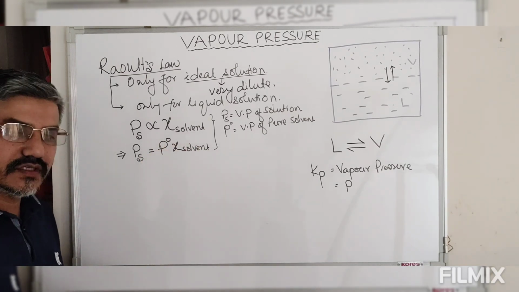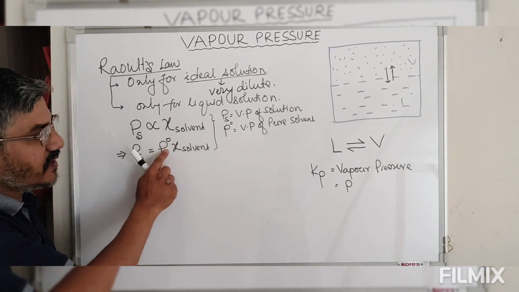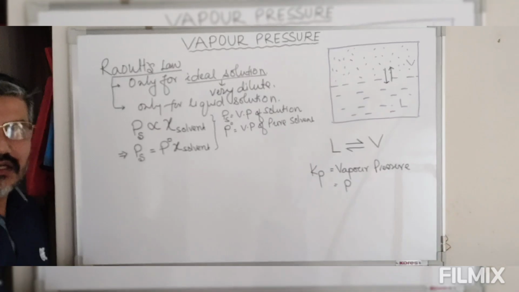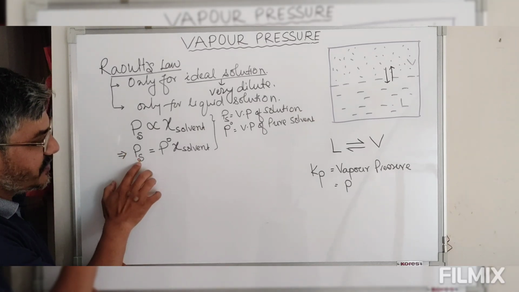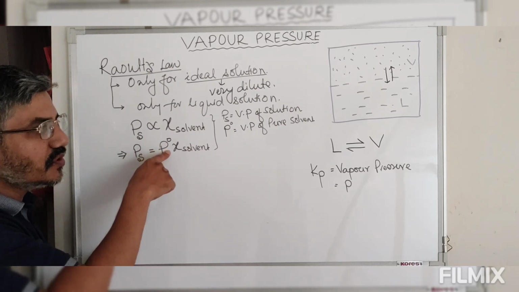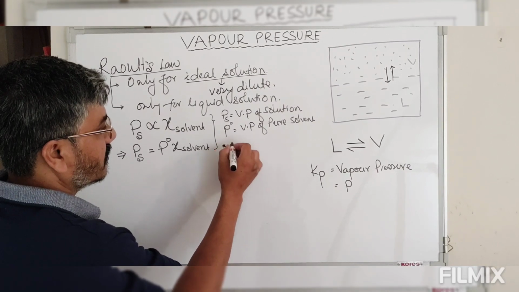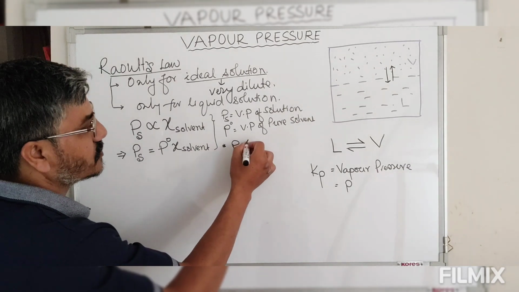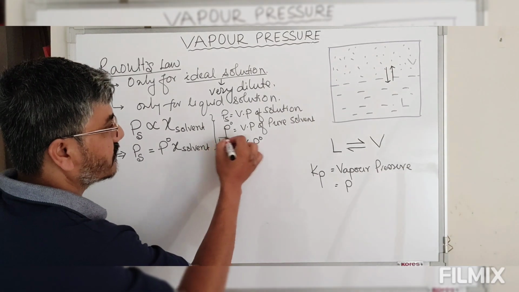So if this mole fraction is less than 1, that means some quantity multiplied by another quantity which is less than 1 will always be a smaller value. That means we say that this vapor pressure of solution is always less than the vapor pressure of pure solvent. So vapor pressure of solution containing a non-volatile solute is always less than the vapor pressure of pure solvent.